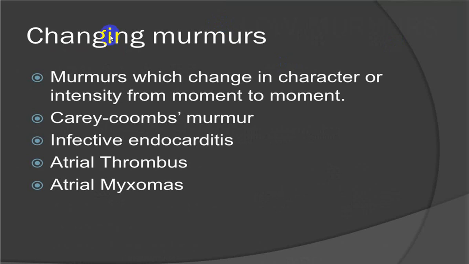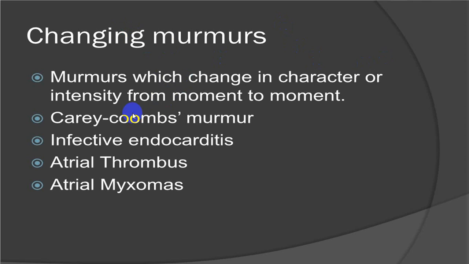There is one word which is utilized, a changing murmur. In the same area, in different positions, if the murmur is changing, say we are auscultating in a mitral area, in supine position it is different. The murmur changes if a person acquires a left lateral position, or if the person sits up and bends forward, the murmur quality and duration also change. That we call a changing murmur.